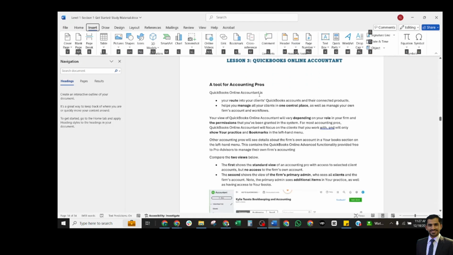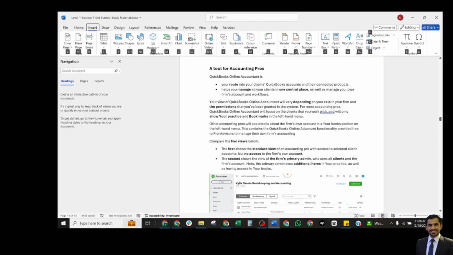QuickBooks Online Accountant is your route to access your clients' books and connected products. It helps you manage all your clients in one central place, to manage your own firm as well as your clients and the workflows. Your view of QuickBooks Online Accountant will vary depending upon your role in your firm and the permission that you have been granted.